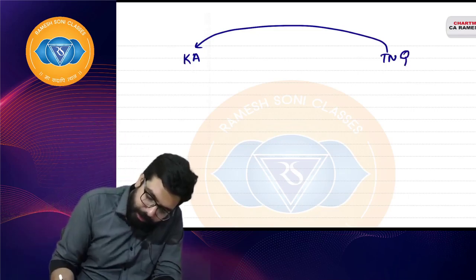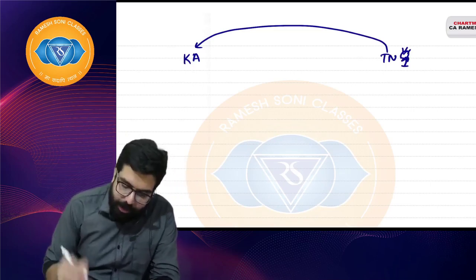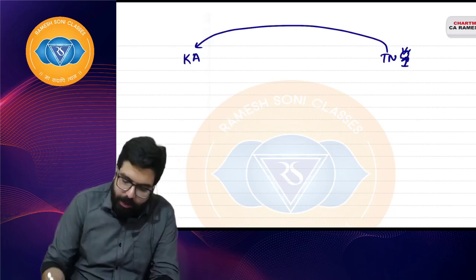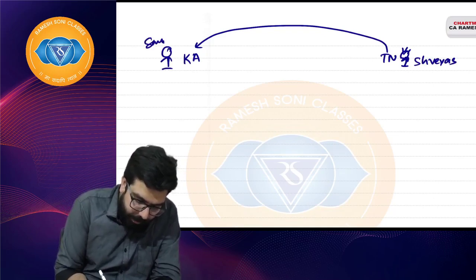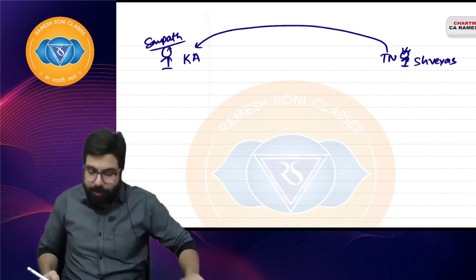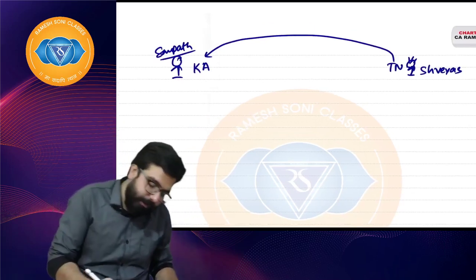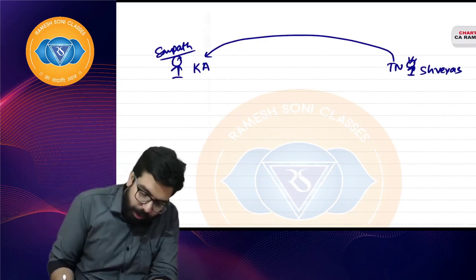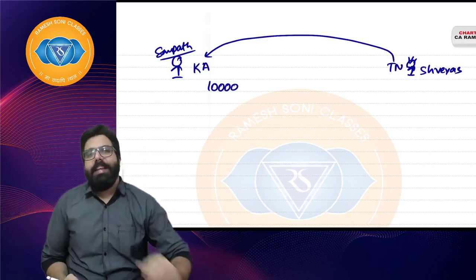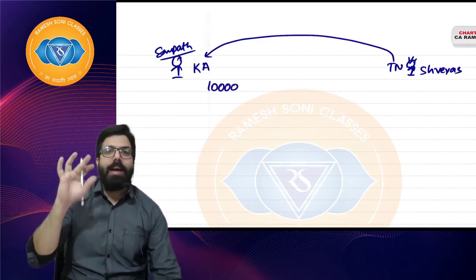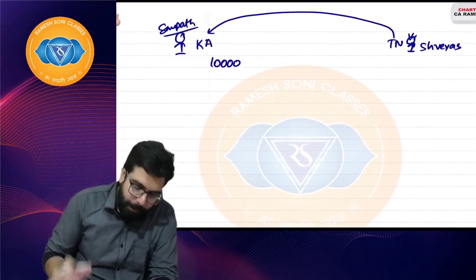Supposingly, Shreyas is from Tamil Nadu, Sampath is from Karnataka. Right, everyone? Right, Sampath? Right, Shreyas? So Shreyas is from Tamil Nadu, Sampath is in Karnataka. Shreyas comes from Tamil Nadu to Karnataka. Now, Shreyas bought goods worth rupees 10,000 over here. Now, tell me one thing. Why was IGST introduced? I'll quickly tell you. Now, Shreyas came from Tamil Nadu to Karnataka.